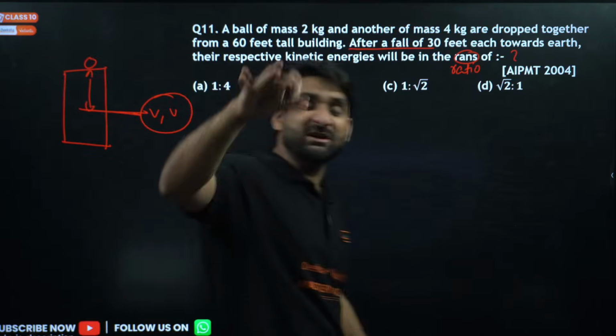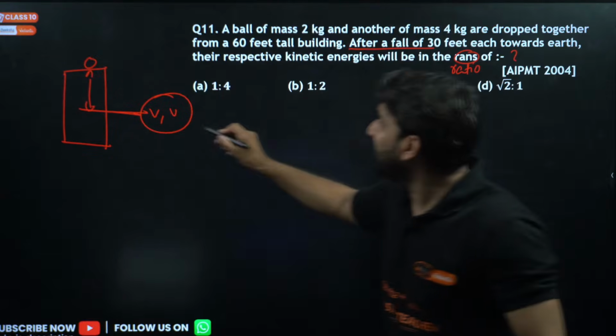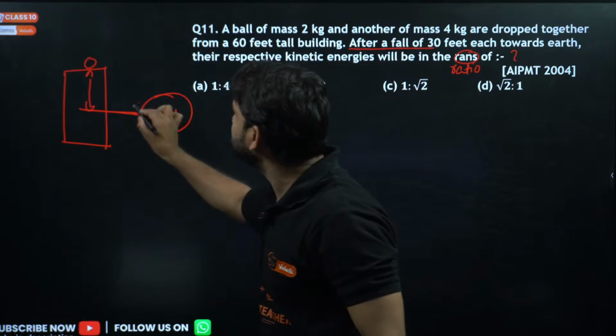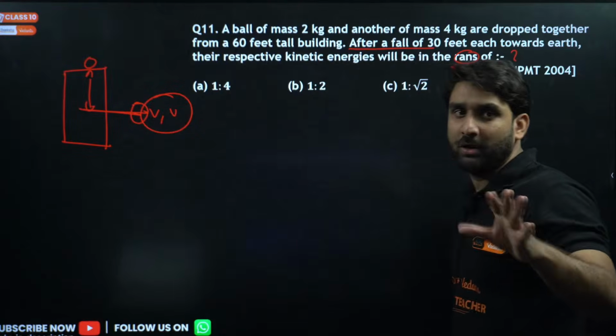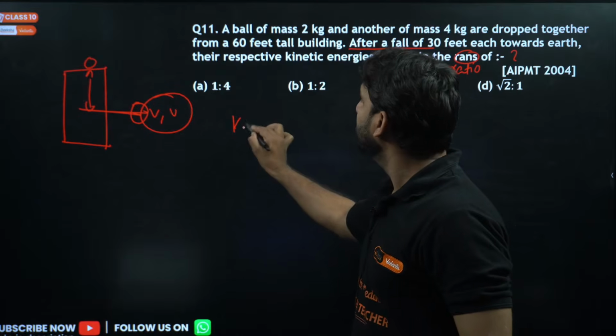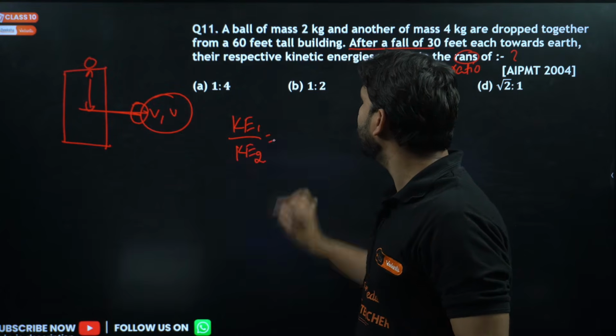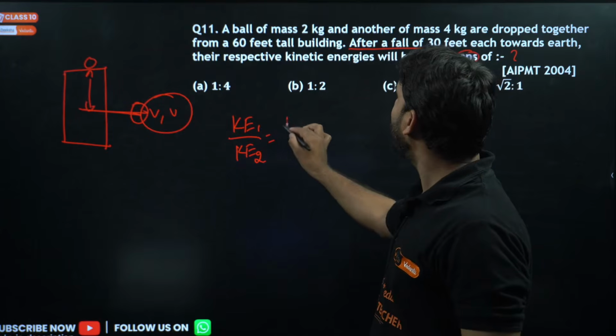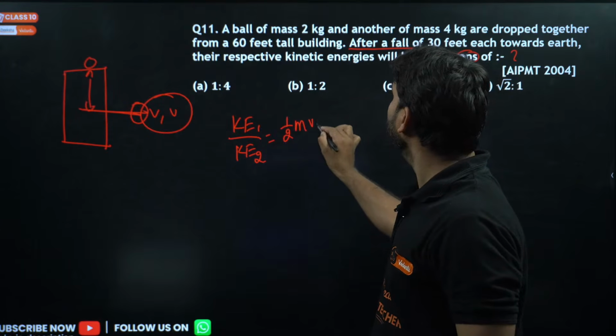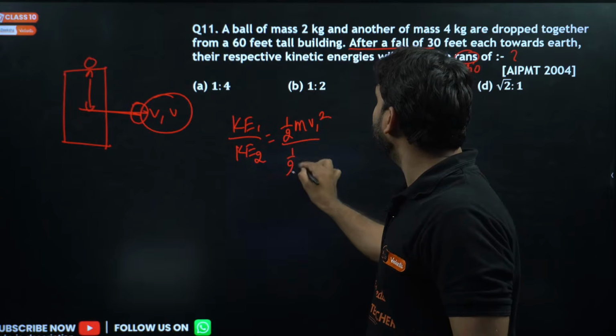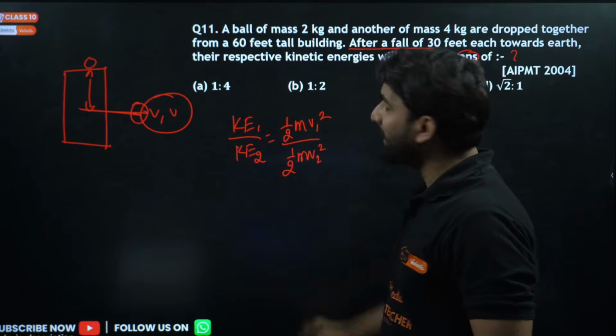Please keep it in mind. The speed will remain the same. So at this point, the speed of both the objects is equal. So what will be the kinetic energy? Kinetic energy of the first body divided by kinetic energy of the second body. We can write here half m v1 square divided by half m v2 square.